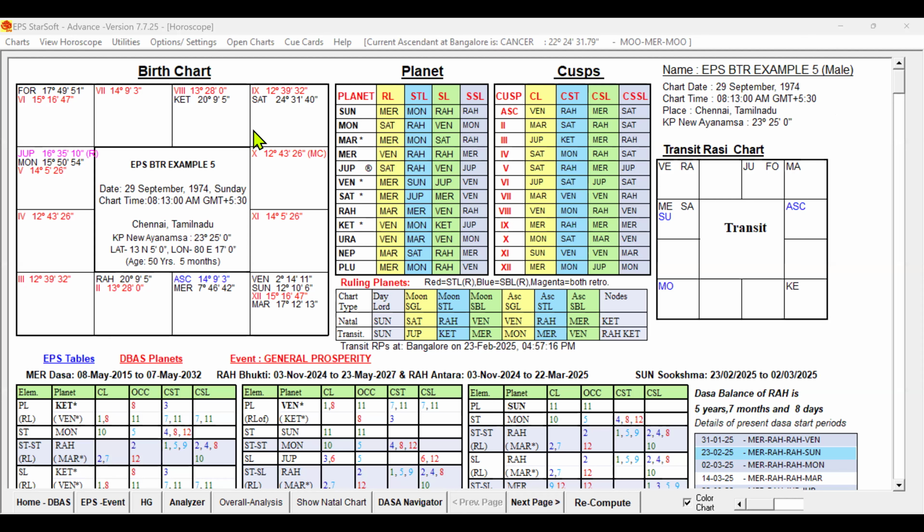This is the birth chart of the male native, and the given time was 8:13 a.m. He is now 50 years, 5 months old. So he is facing health issues for the past 2 years.